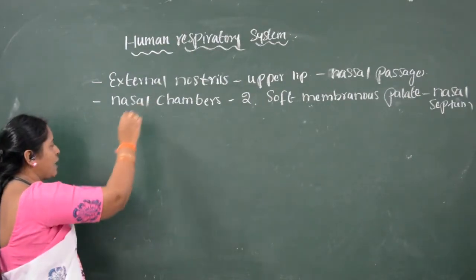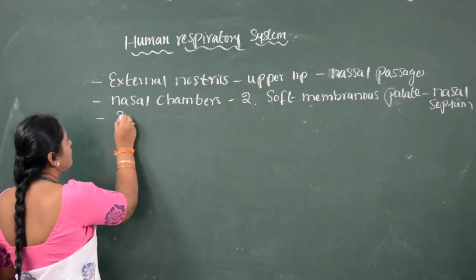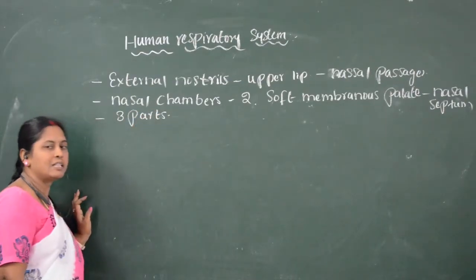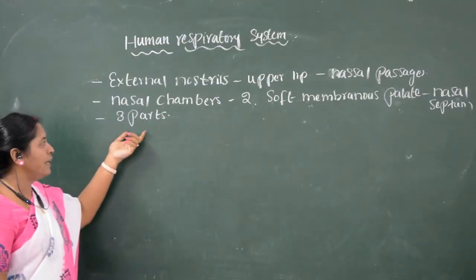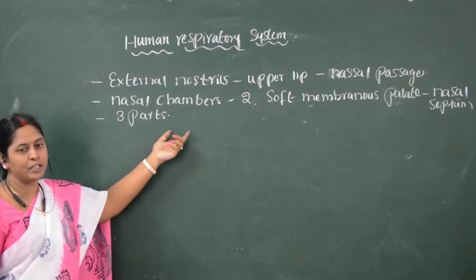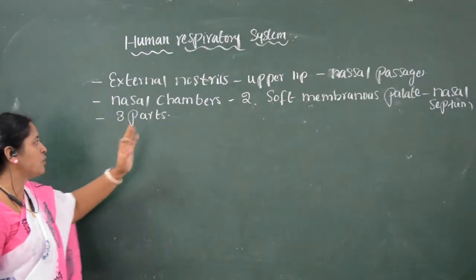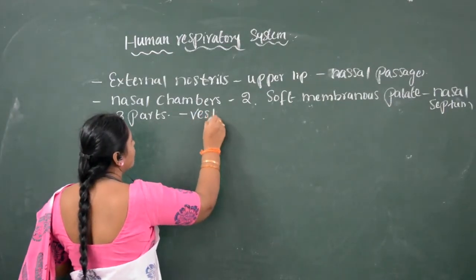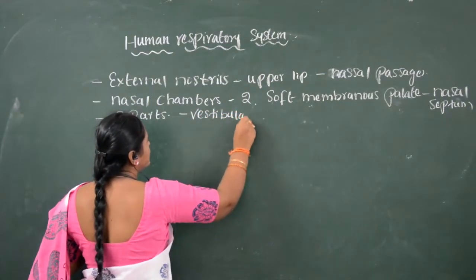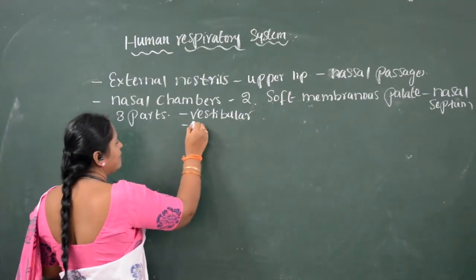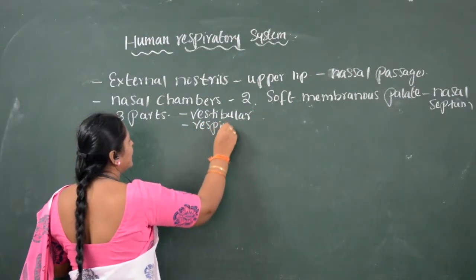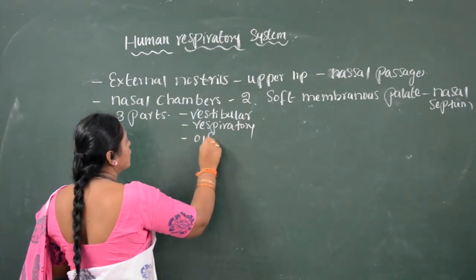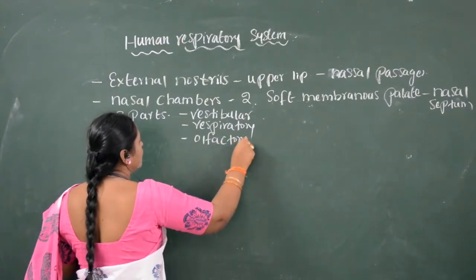So the nasal chamber consists of three parts. What are the three parts? The vestibular part, the respiratory part, and the olfactory part.